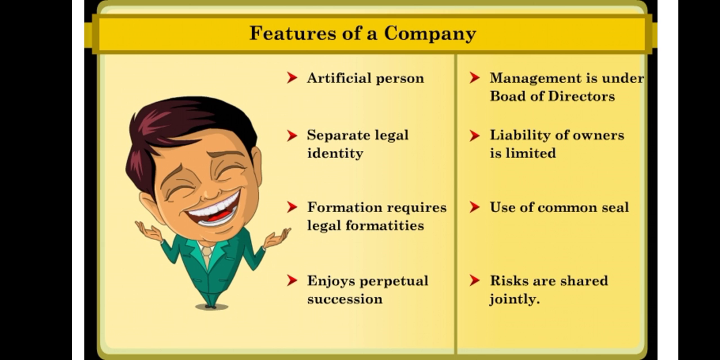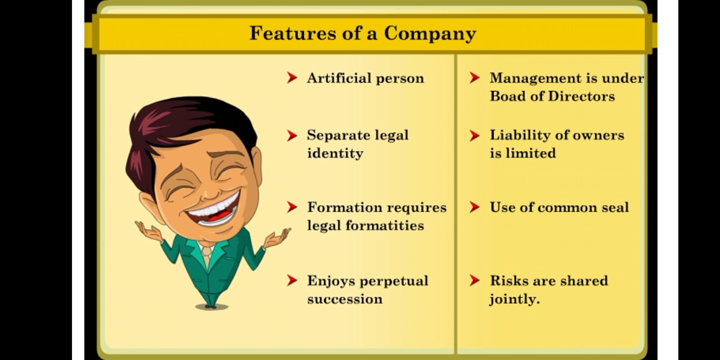Management is under the board of directors. It means control of the affairs of the company is undertaken by the board of directors, which appoints the top management officials for running the business. Liability of the members is limited to the extent of the capital contributed by them in a company or the extent of the amount unpaid on the shares held by them. So their liability is limited.